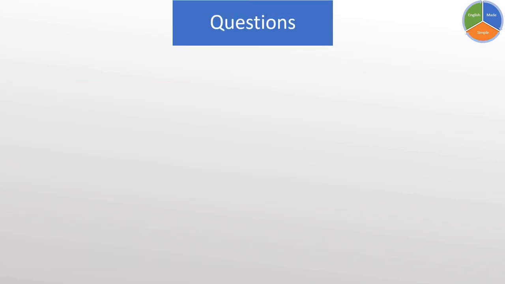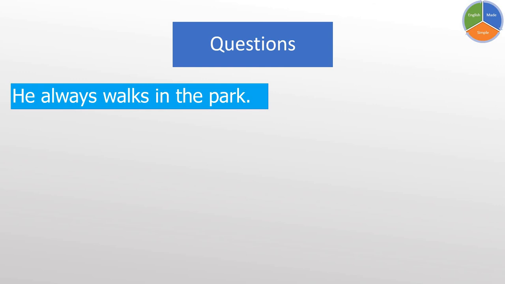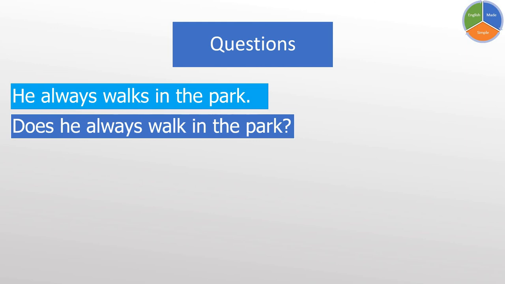Now our second part today is asking questions with the present simple tense. Again, we'll use do or does for auxiliary. Look at the sentence. He always walks in the park becomes, if you want to ask a question here, you will use does as an auxiliary verb, as a helping verb. Does he always walk in the park? And in that case, we said we'll remove the S from the verb walks. It becomes walk. Does he always walk in the park?